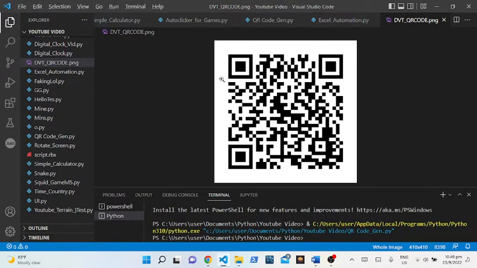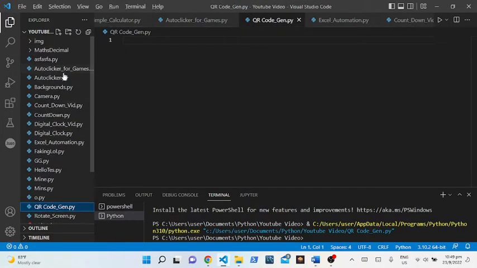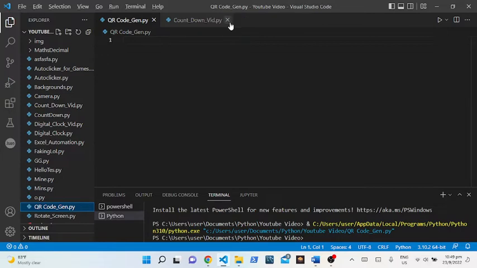So let's get into the video. I'm just going to delete this QR code, move it to the recycling bin, and go to this QR code. I'm just going to delete everything, and so this is what is left. Okay, so now let's start.